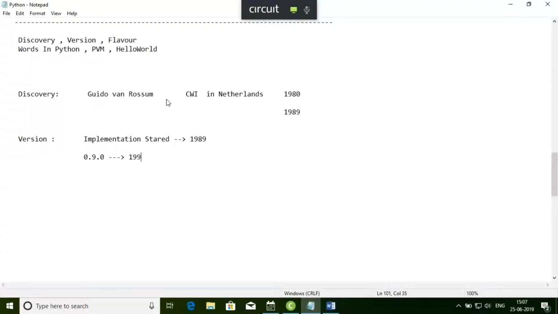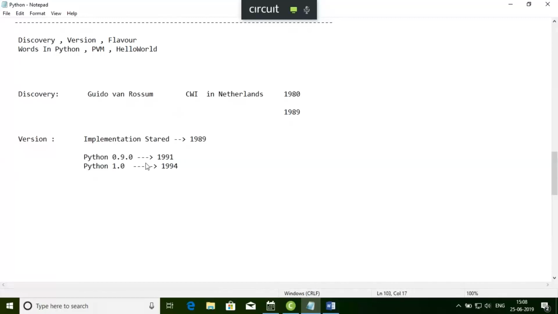Then the next version, Python 1.0, came in the year 1994. Remember, after that, Java came. Java came in the year 1995, right?